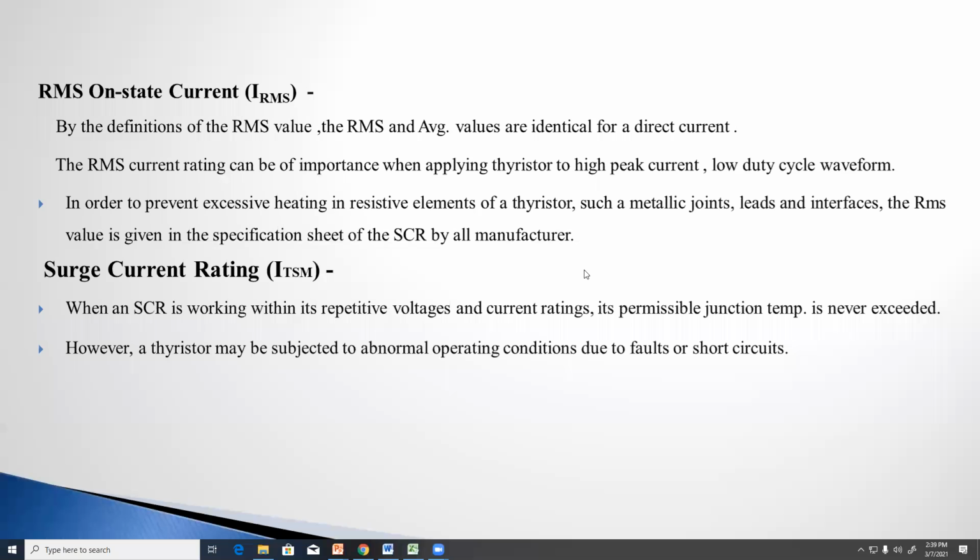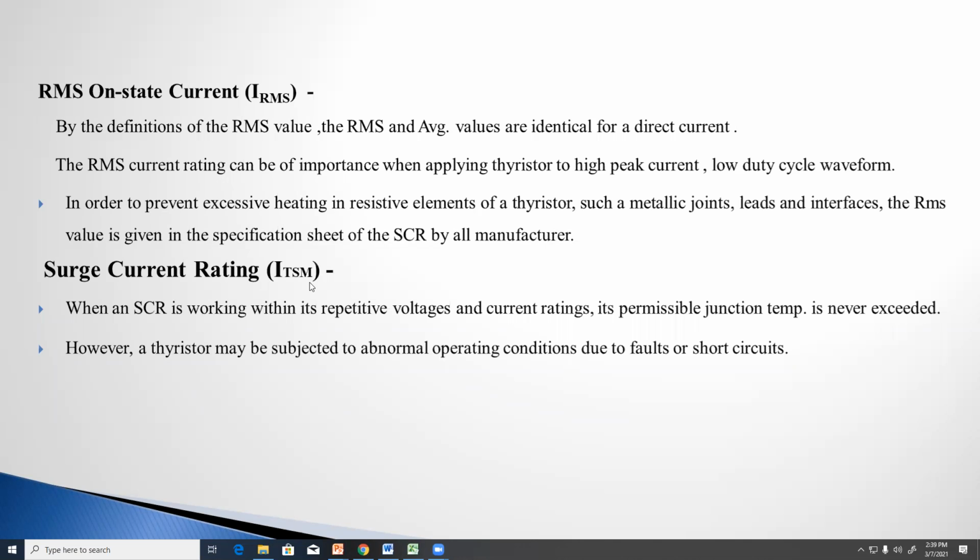The RMS current value of the thyristor is specified by the manufacturer. We have to use the thyristor within that value, otherwise the thyristor is going to be destroyed. Clear? Surge current rating.